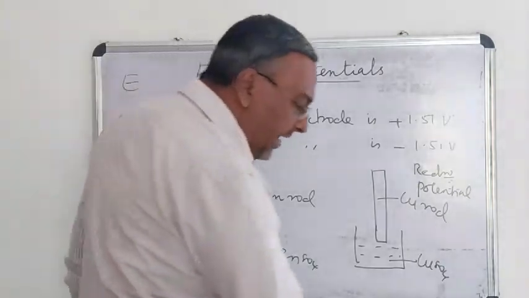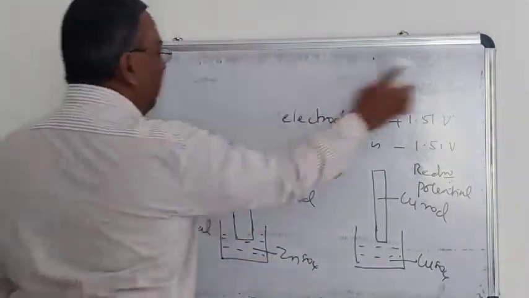Then what is standard electrode potential? What is the difference between these two?